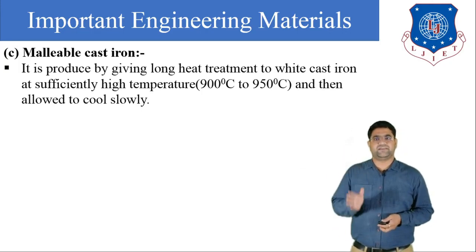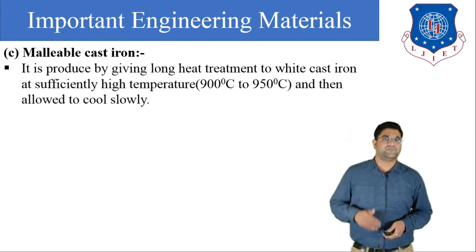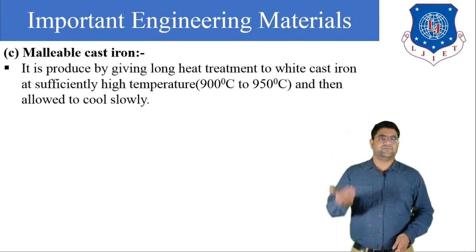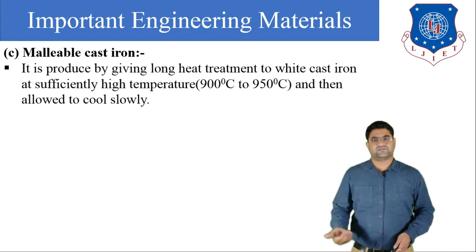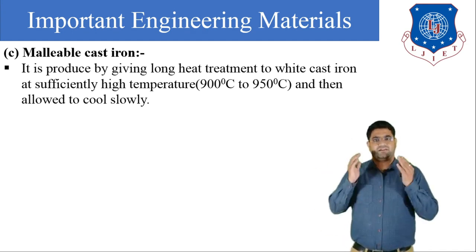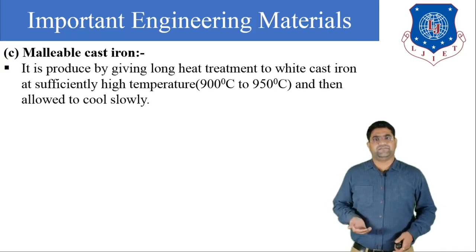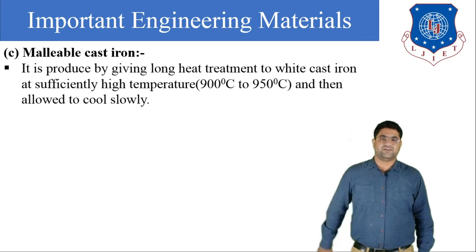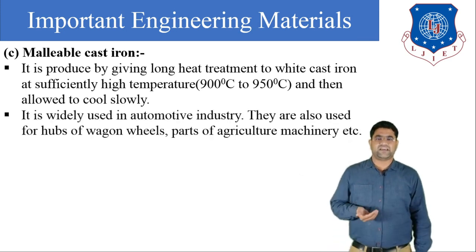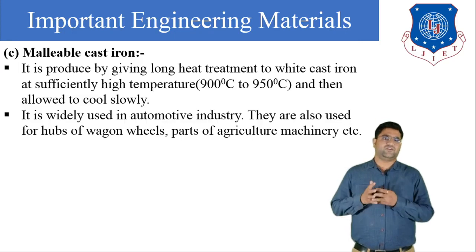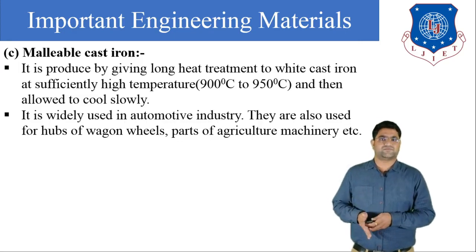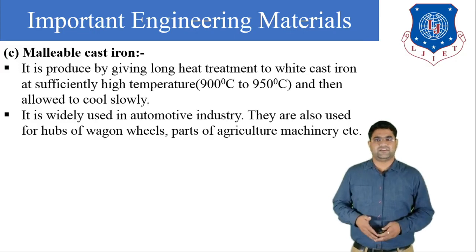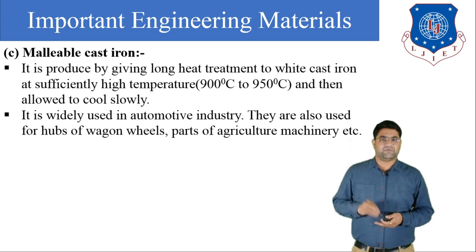It is produced by giving heat treatment to white cast iron at a sufficiently high temperature, up to 900 to 950 degrees Celsius. Then it is cooled slowly. So the grain is reformed and finally we get malleability, and we get the malleable cast iron. This type of malleable cast iron is used in automotive industries, and is also used for making the hubs of wagon wheels and parts of agricultural machinery. So this is all about malleable cast iron.